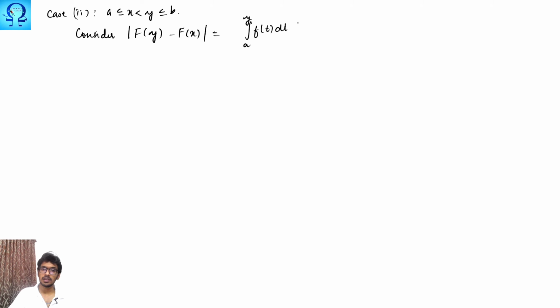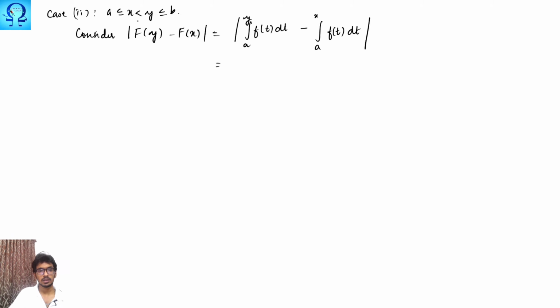So case 2 is when a is less than or equal to x and x is smaller than y. Now let us consider absolute value of f of y minus f of x. What is f of x? It is the integral from a to x. So this is the integral from a to y of f of t dt, minus the integral from a to x of f of t dt, under the absolute sign. So this is what we have.